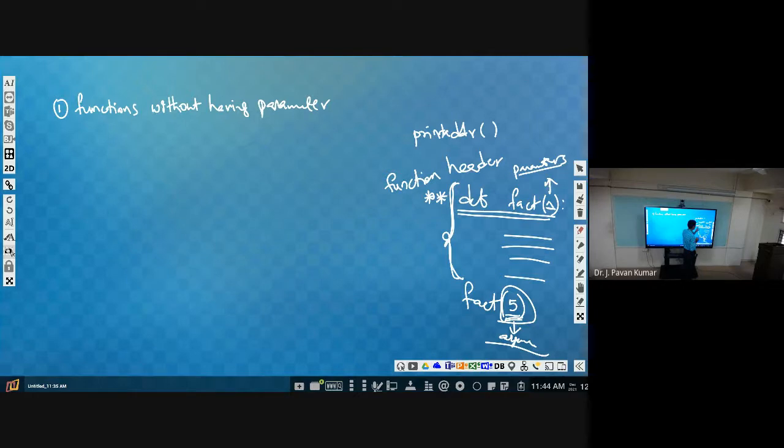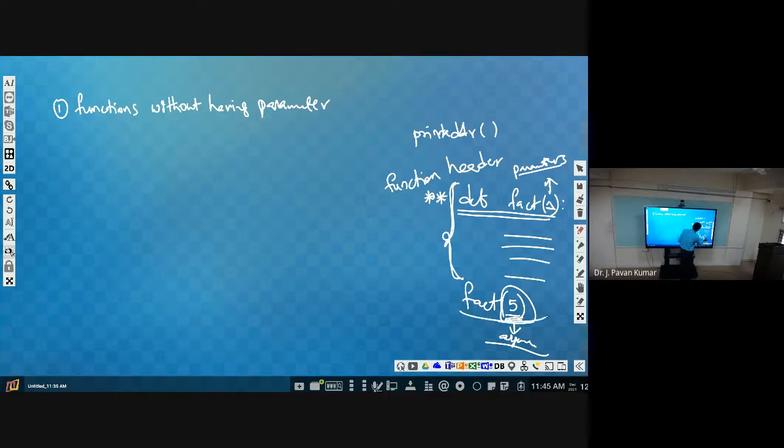Try to understand, we are defining a function like this, and the first line we call the function header, where we have the function name and a list of parameters. Whatever variables we have in the function header are called parameters, and the same number of arguments we should provide from the function call.